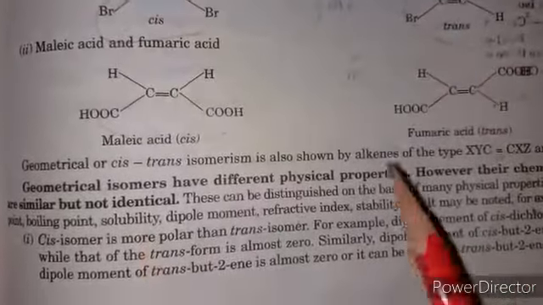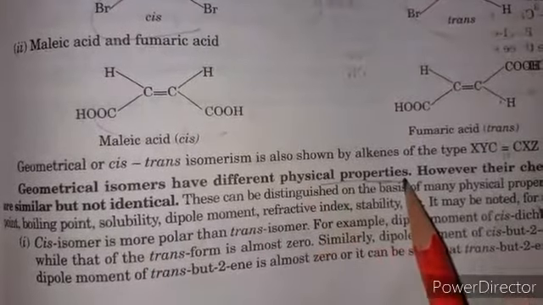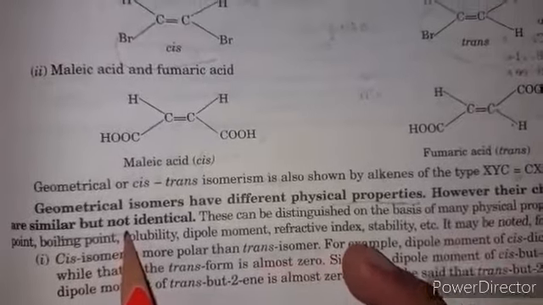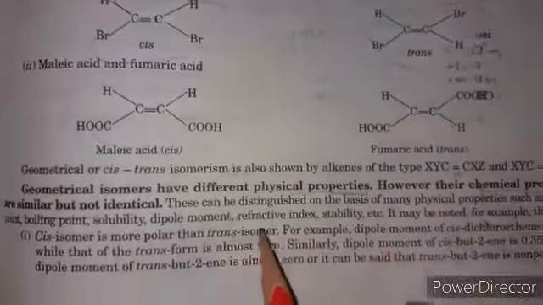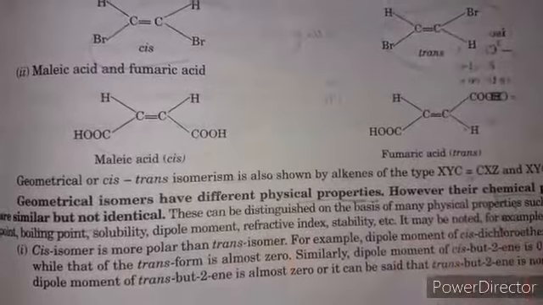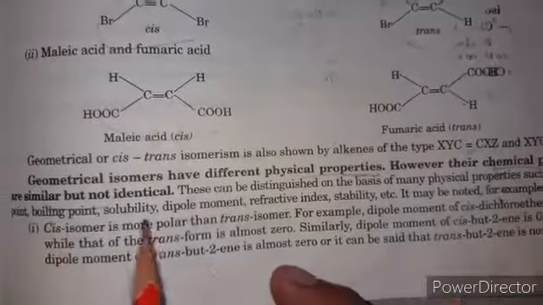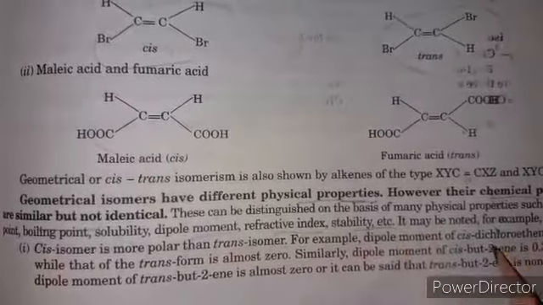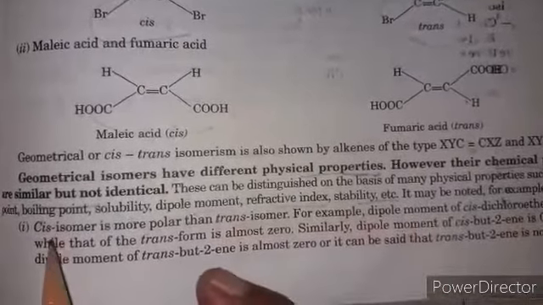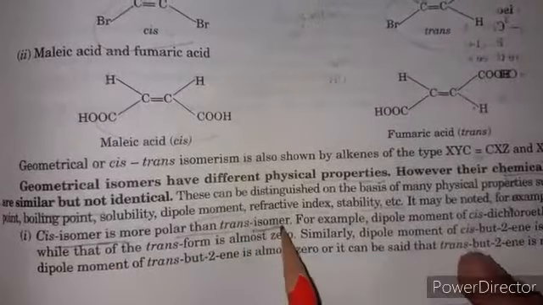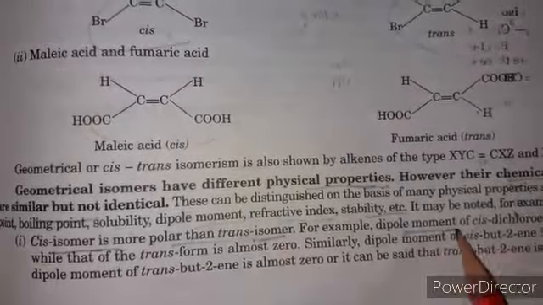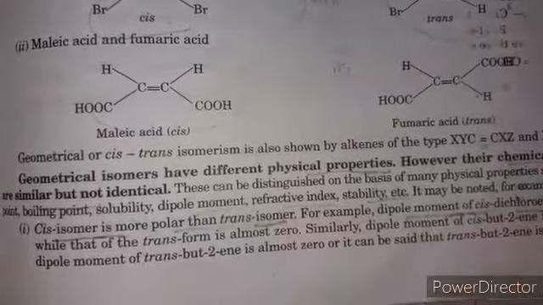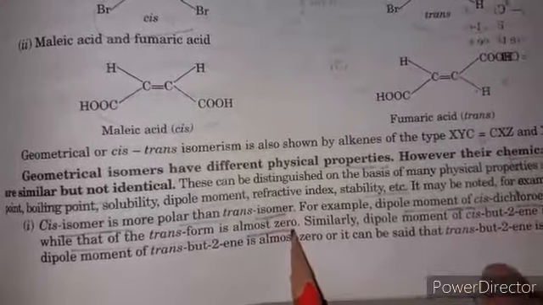In geometrical isomerism, they also have different physical properties, but their chemical properties are similar but not identical. Remember this. On the basis of distinction of physical properties like melting point, boiling point, solubility, dipole moment, refractive index, and stability, cis differs from trans isomer. So cis isomer is more polar than trans isomer, because the dipole moment of cis dichloroethene is 1.90 D, while the trans form is almost 0.